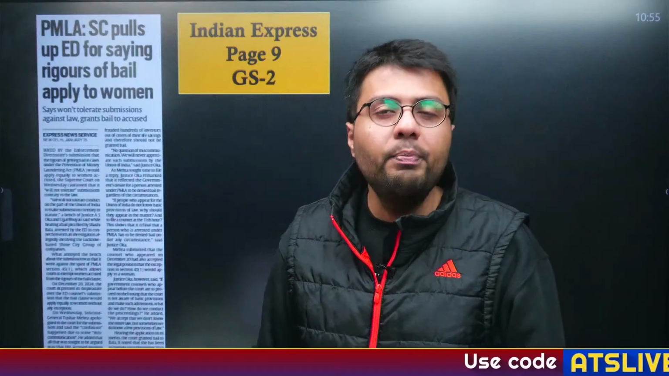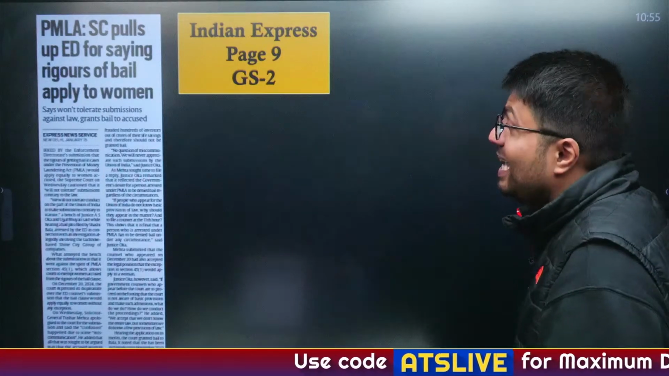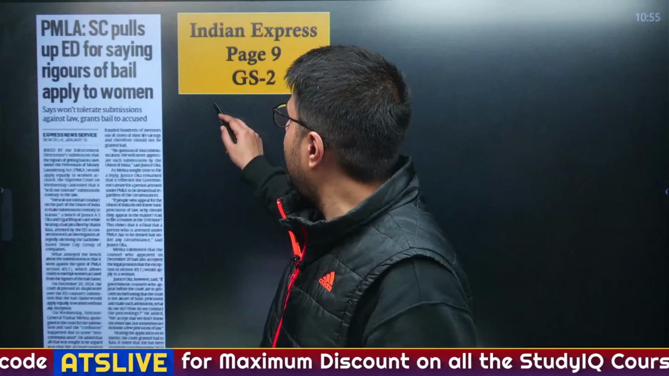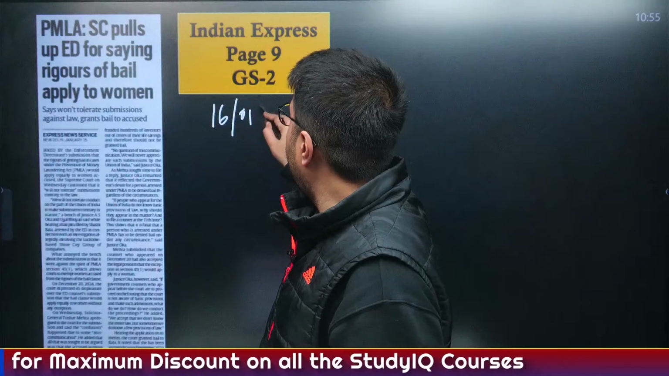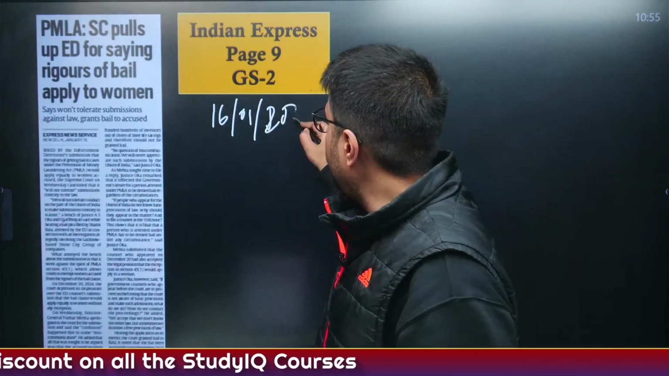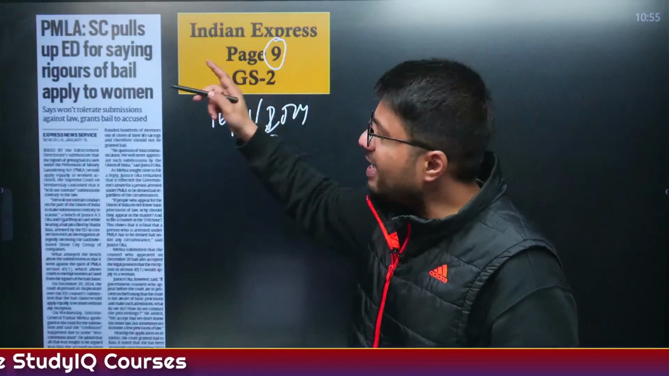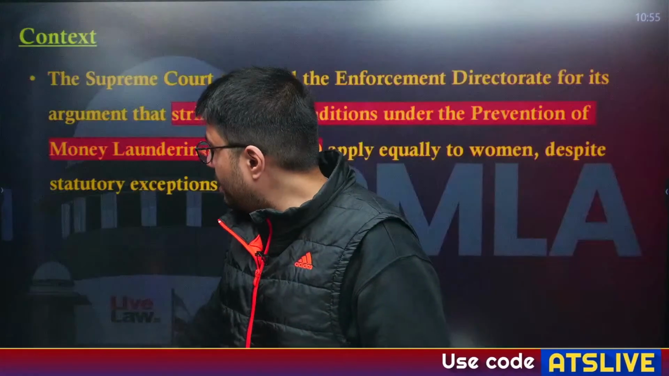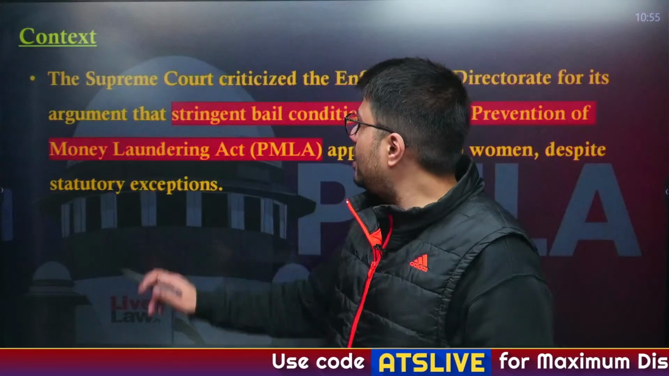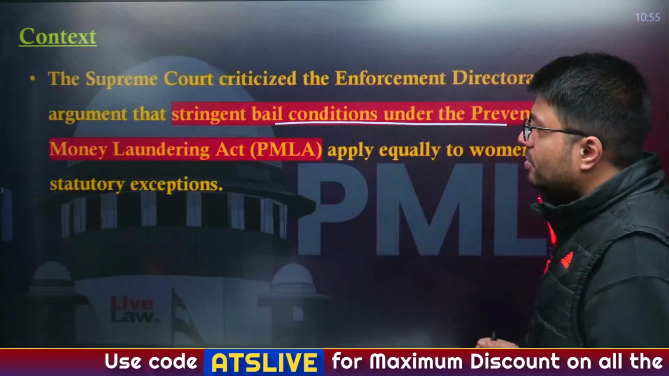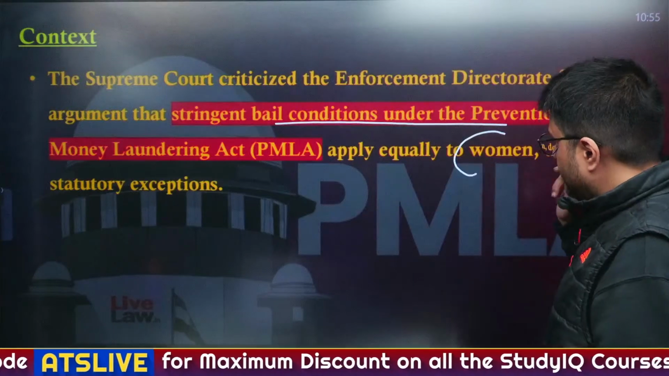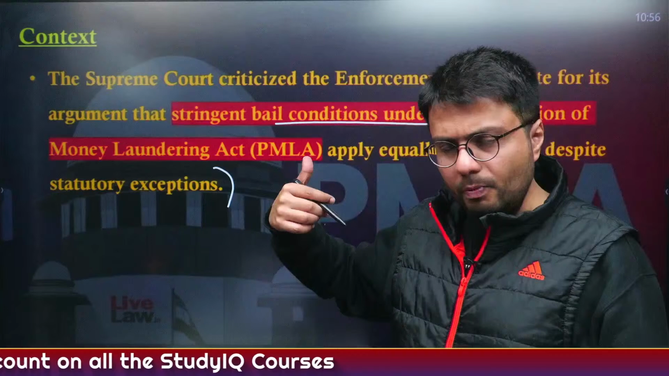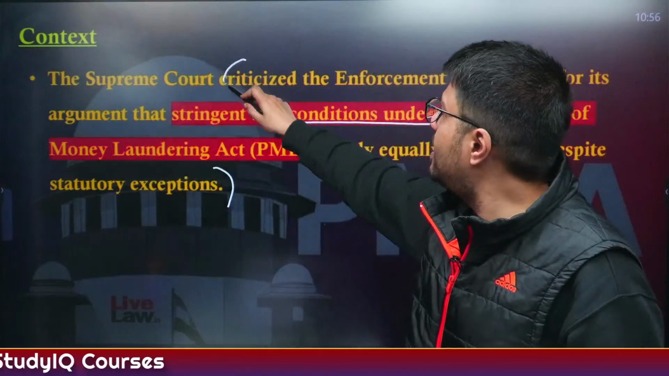Now, let us move to another article. This article appeared on page 9 of the Indian Express, on 16th of January 2024. It stated that the Supreme Court has pulled up the Enforcement Directorate over the stringent bail condition, where the ED told that the exemptions that are currently extended to women and children are not applicable. So the Supreme Court has criticized the Enforcement Directorate.